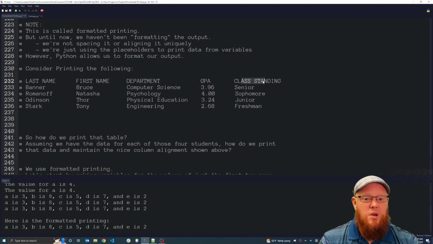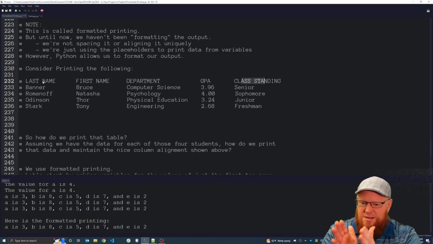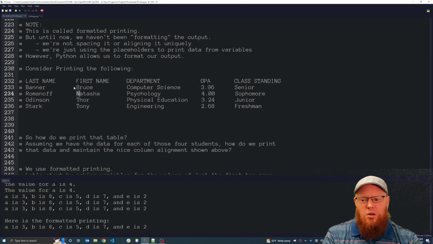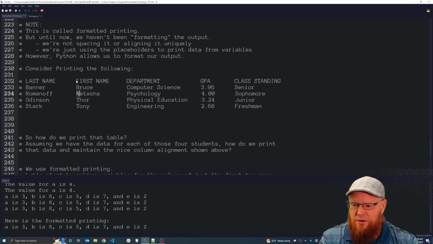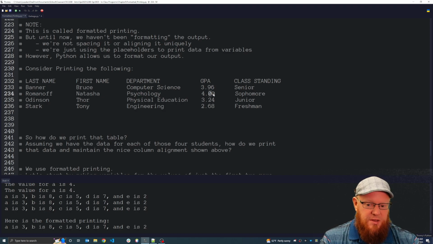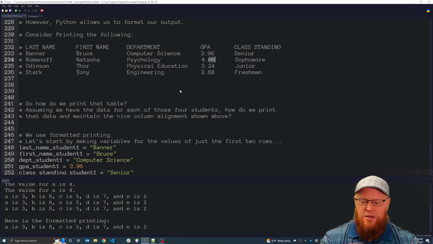And so imagine we wanted to print this, and notice how everything is left aligned perfectly. So in this first name column, Bruce, Natasha, Thor, Tony, each of their names starts right underneath where first started. We're using formatted printing to make this happen, to do this nice alignment, to perhaps make these GPAs only have 2 digits after the decimal. All of that's done using formatted printing. So how do we do that? How do we take care of this alignment?